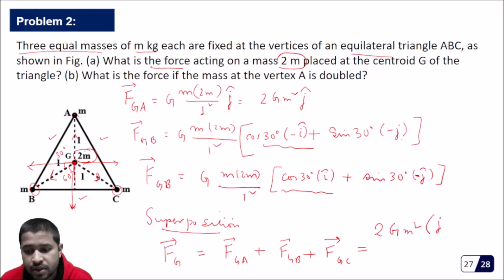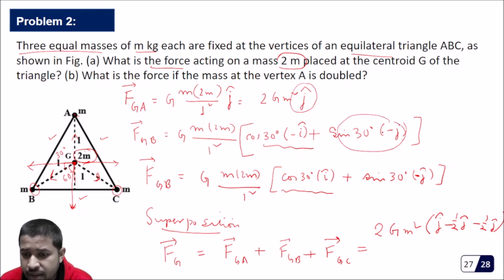So this will be j cap minus sine 30 is half, that means half of j cap minus half of j cap, because this is also sine 30, this is also half. So this is 1 minus half j cap minus half j cap, so 1 minus half minus half, this is nothing but 0.